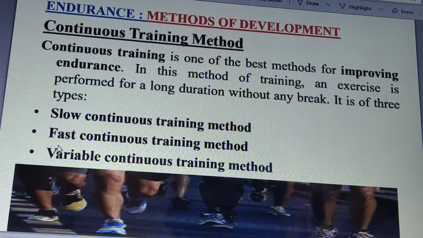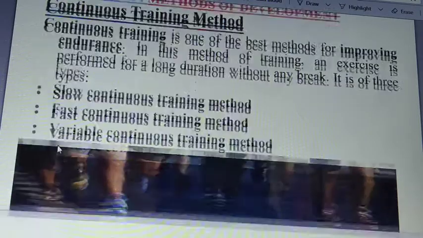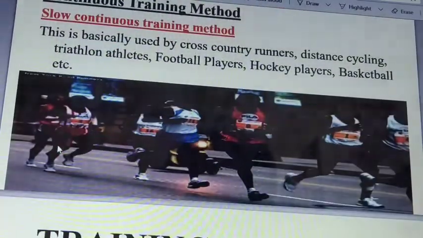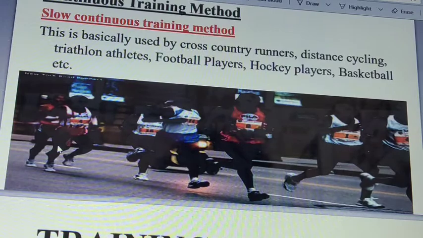The continuous training method means you have to run continuously, whether your pace is slow, fast, or variable. So we have three kinds in endurance: slow, fast, and variable. We understood the slow continuous training method.